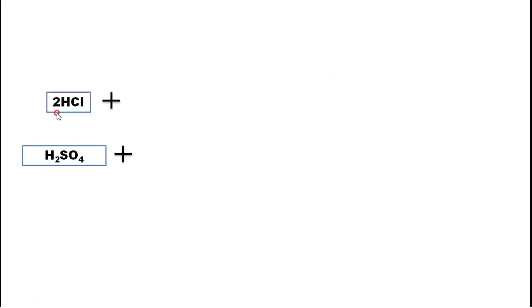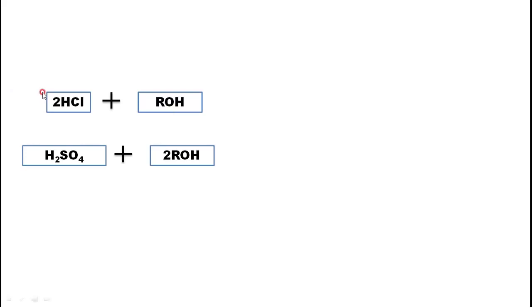Then the problem here is HCl and H2SO4. HCl is an acid and H2SO4 is also an acid. These two are brought in contact with ROH. What is this ROH? ROH is anion exchange resin.